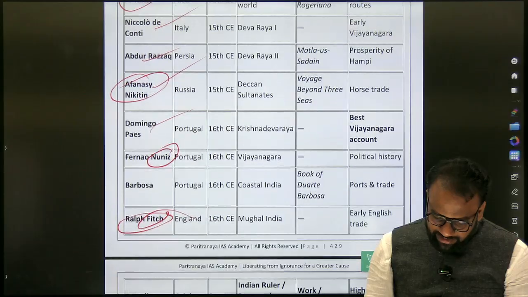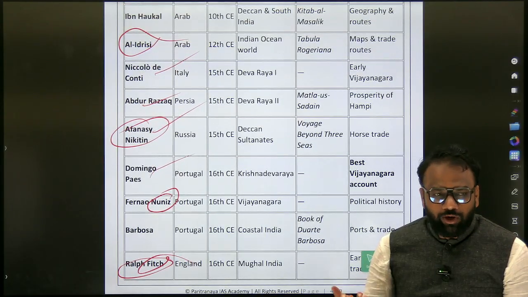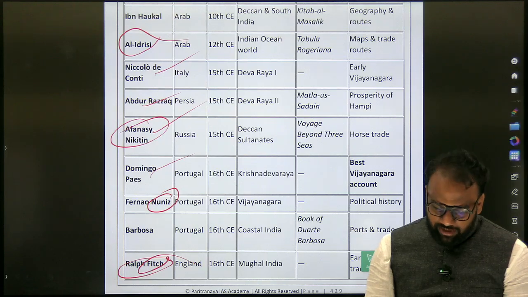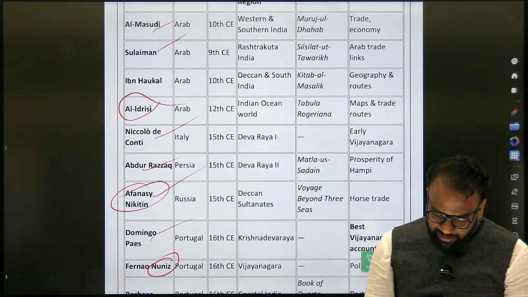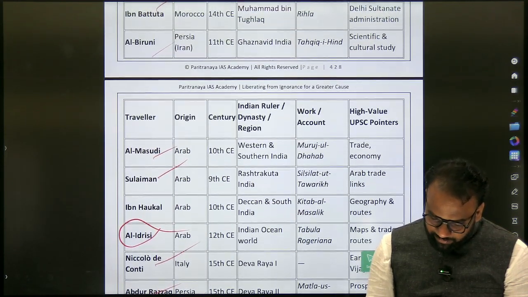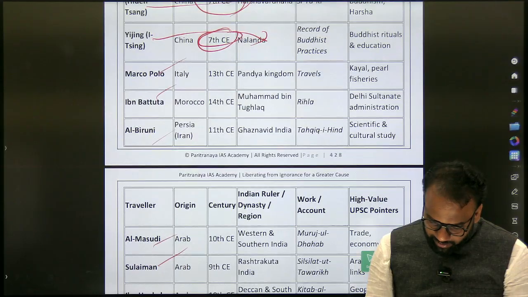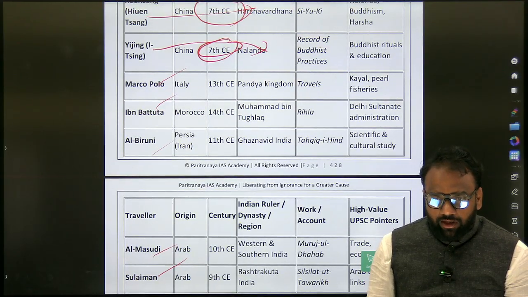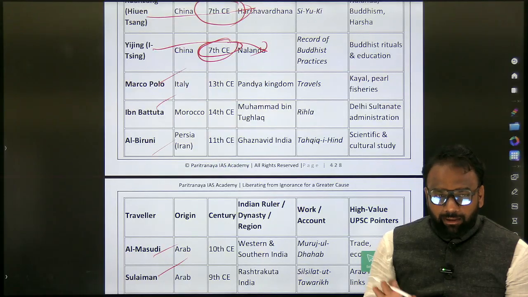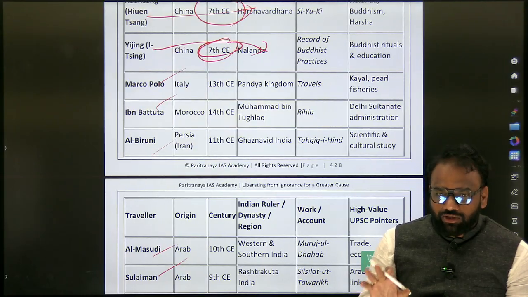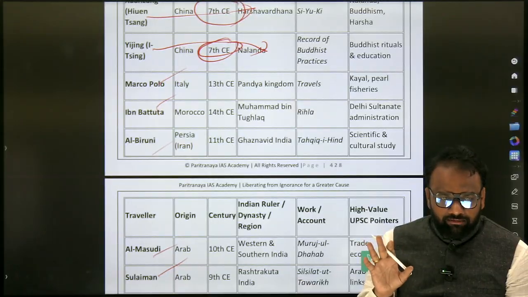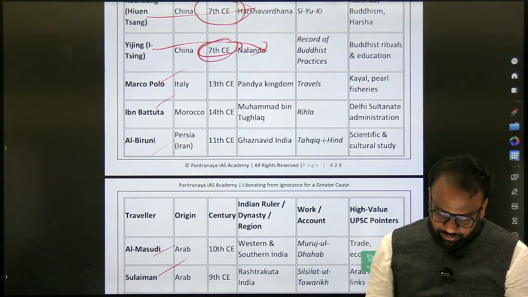So whenever I say Abdur Razak, you should be able to recall whom? Devarayatu. In this fashion, you will revise. So if I say Al Masudi, there is no particular ruler. If I say Al-Baruni, he came along with whom? Muhammad Ghazni. So this information we will find where? In Delhi Sultanate. There we will go through it.